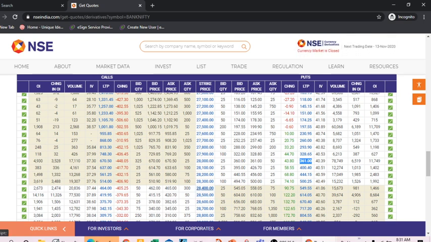So when it goes down, the value of this will increase, and when it slides upside, the value will be increased. So this is the price movement on this sliding in the strike price.